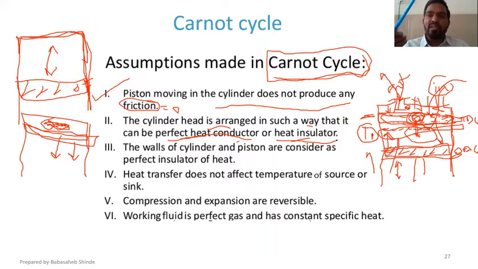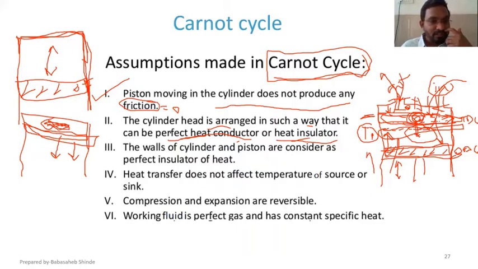Means this is a pen, and it has got a material to provide insulation to the heat, right? So in that case, if this material is an insulator of heat, at another instant I am expecting that this material should act as a perfect conductor of heat. There are certain materials which are perfect conductors of heat, but we cannot make them insulating, right? And there are certain materials like ceramic and all that are insulators of heat, but they cannot be made conductors of heat at another instant, right? So that is impossible, and that is another assumption.